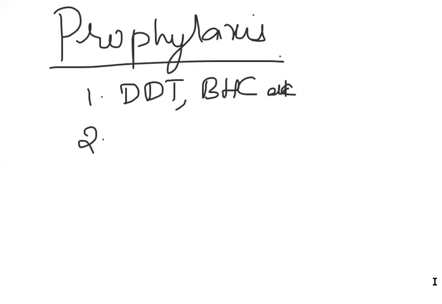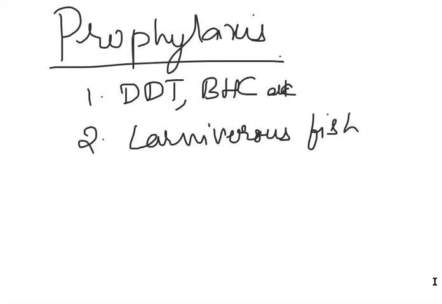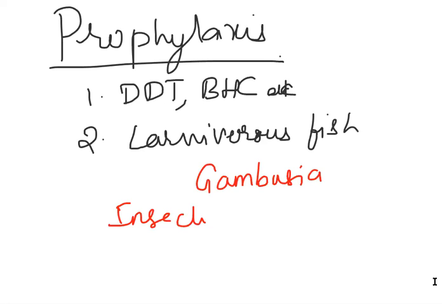Introduction of larvivorous fishes like Gambusia fish, that means fish which eat the larva. Gambusia is an exotic fish not available in India, so we have to bring it from outside. Larvivorous fish, and insectivorous plants.